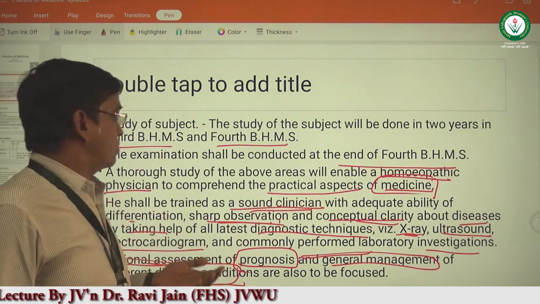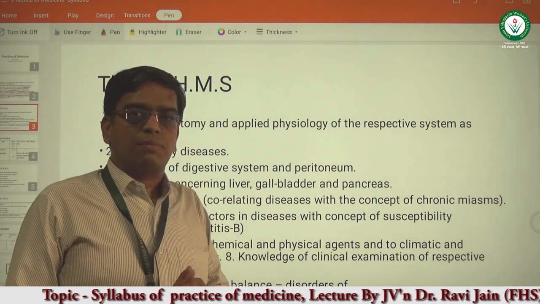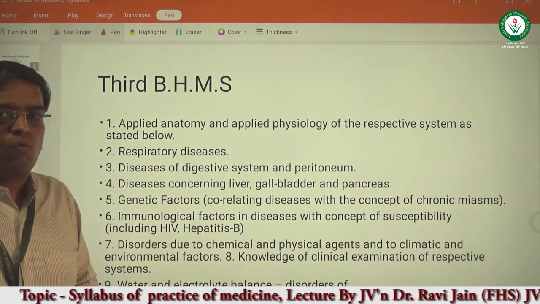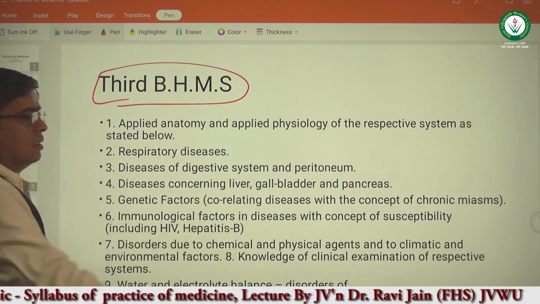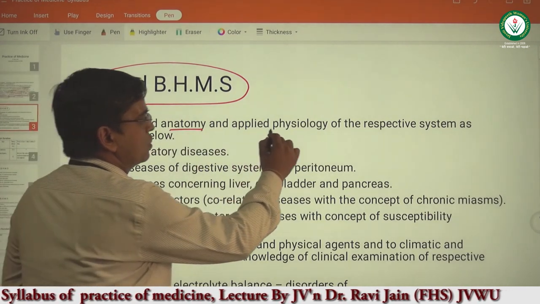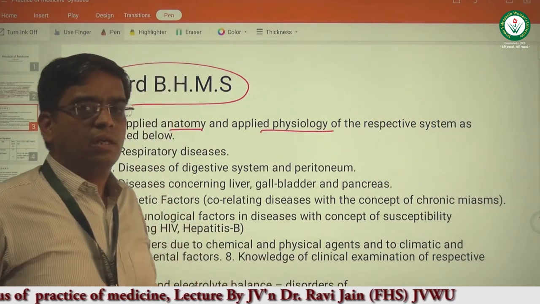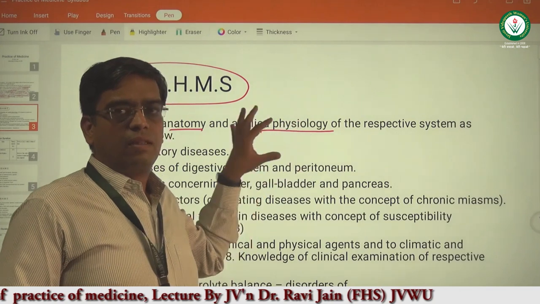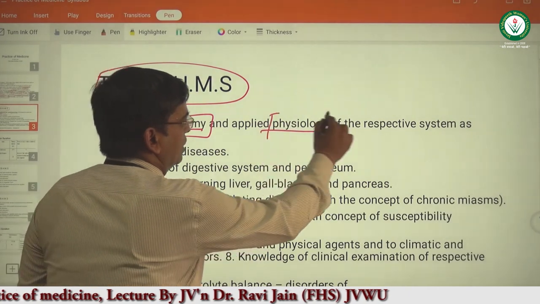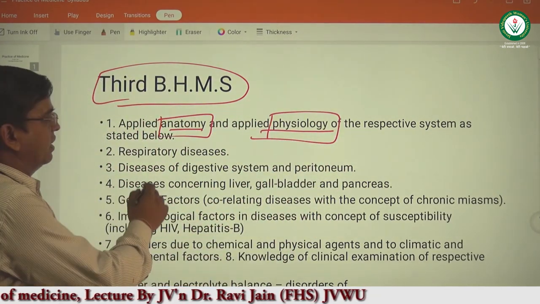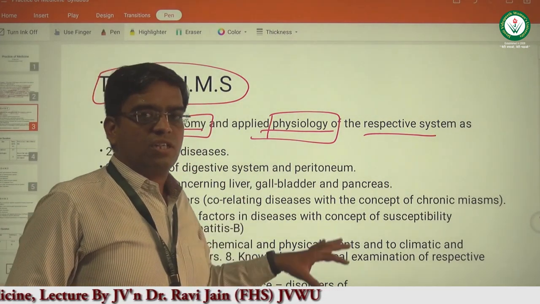Now, what is the syllabus? As we have discussed, the course will be conducted in 2 years, BHMS 3rd year and 4th year. So what will be covered in BHMS 3rd year? In both years, the student has to apply anatomy and physiology. The knowledge of anatomy and physiology is a must. That is covered in BHMS 1st year, so it is understood that the student is well aware of the anatomy and physiology of the respective system.